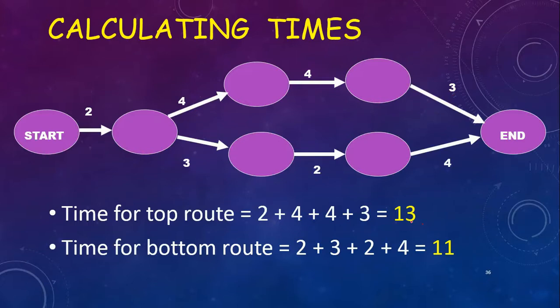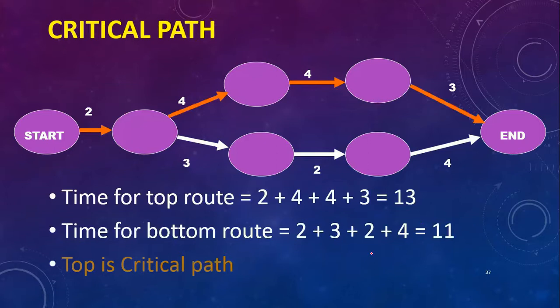Calculating times. We have a network diagram where we have some kind of loop. The time for the top route we can calculate as 2 plus 4 plus 4 plus 3, so it comes to 13, and the bottom route is 2 plus 3 plus 2 plus 4, so it is 11. So the critical path will be the top route. Our CPM shows the critical path, which is the longest path, is the top route.